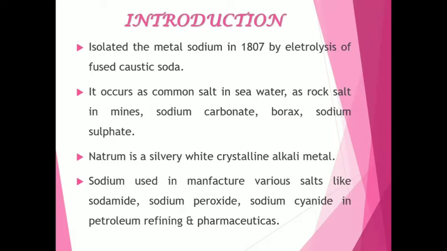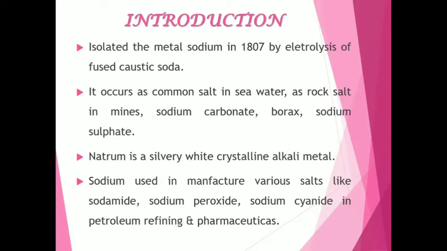Natrum is a silvery white crystalline alkali metal. Sodium is used in the manufacture of various salts like sodamide, sodium peroxide, sodium cyanide, in petroleum refining and pharmaceuticals.